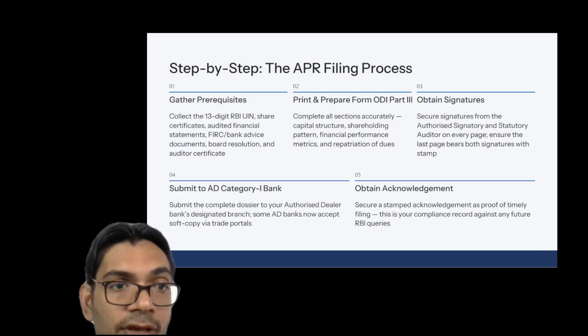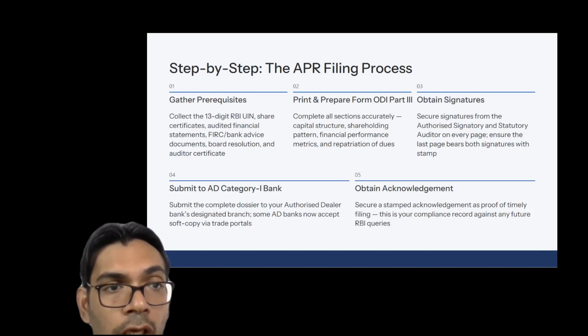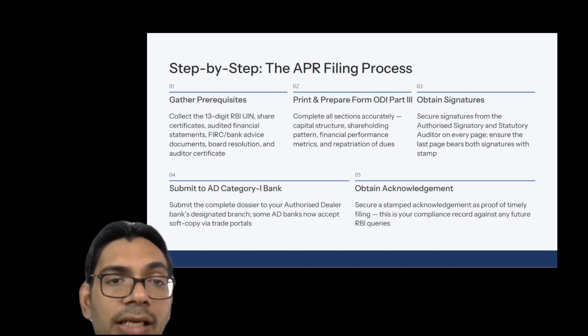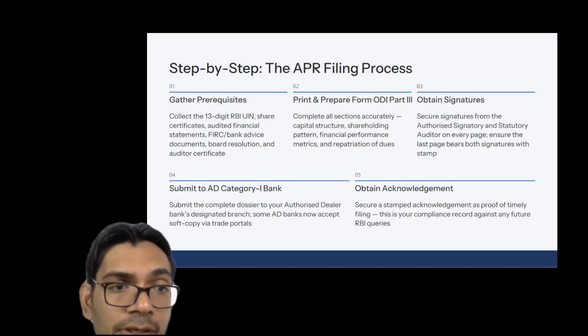And also, we have to gather the audited financial statements, the FIRCs, the bank advices, and all other related documents. So I'm just trying to explain what all the data and papers are required to file the APR. So first is the general requirements that I have discussed.